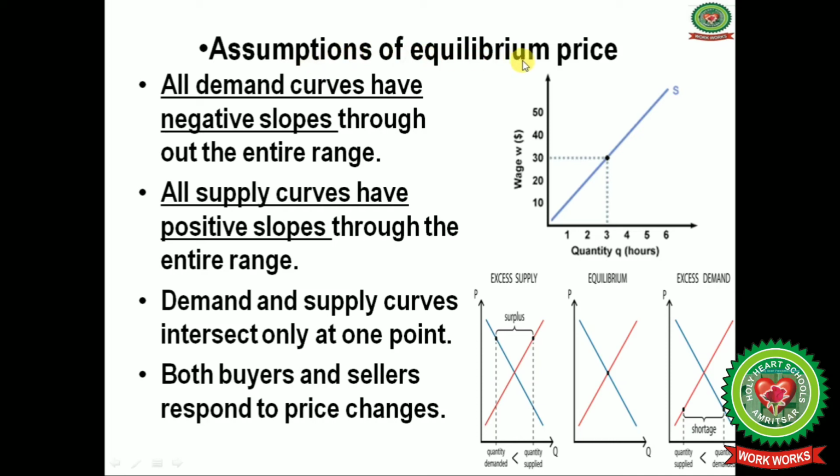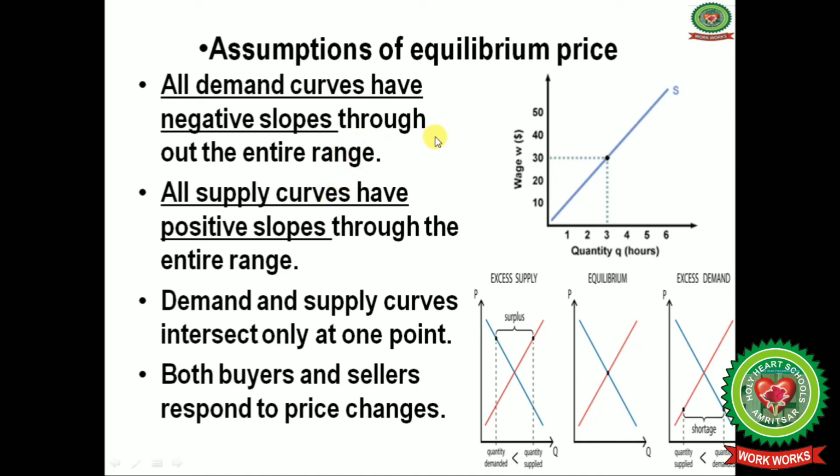Next is assumptions of equilibrium price. Now we have discussed the excess demand and excess supply. Now we will discuss assumptions of equilibrium price. First one is, all the demand curves have a negative slope. See, these are the demand curves. All the demand curves have a negative slope, the blue line you can see, throughout the entire range. Second assumption is, all the supply curves have a positive slope through the entire range.